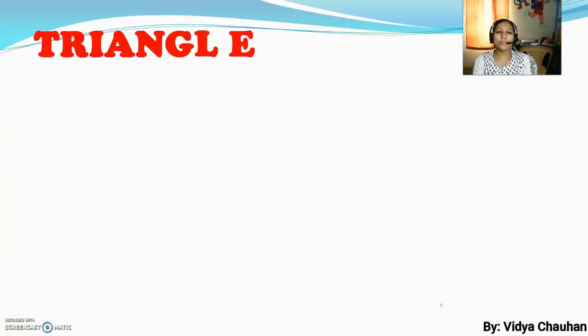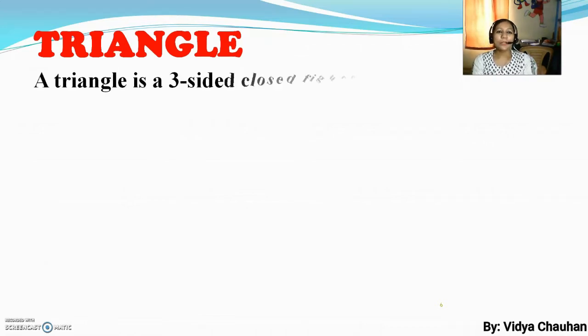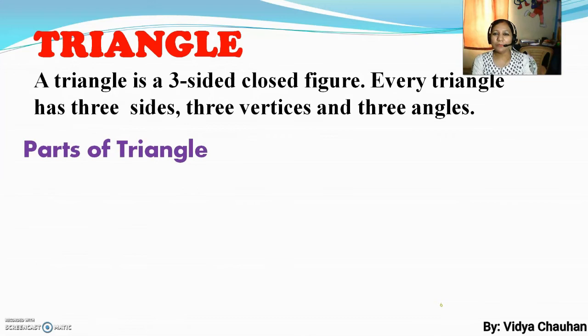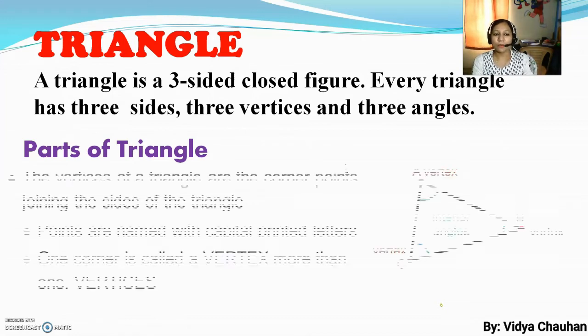So very first, the term is triangle. What is a triangle? A triangle is a 3-sided closed figure, and every triangle has 3 sides, 3 vertices and 3 angles. Correct? So a triangle is a 3-sided closed figure. Any shape which has 3 sides and is closed is called a triangle. After that, since it is a figure, there will be many parts related to a triangle.